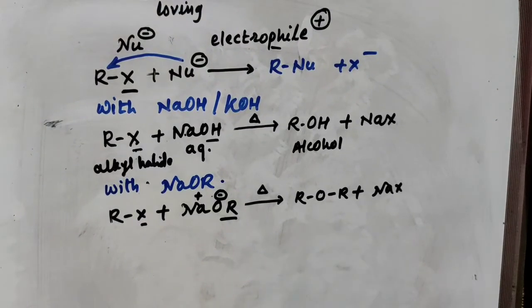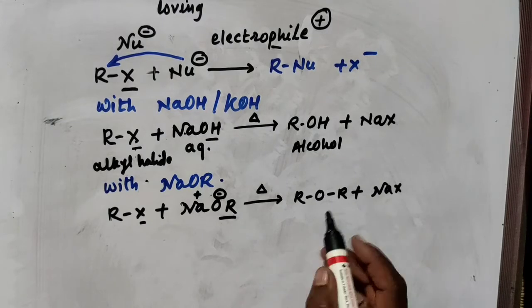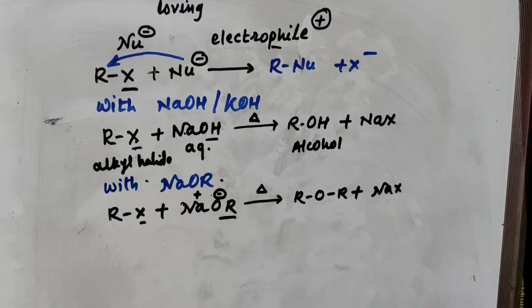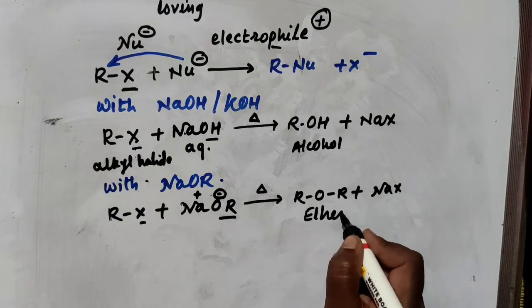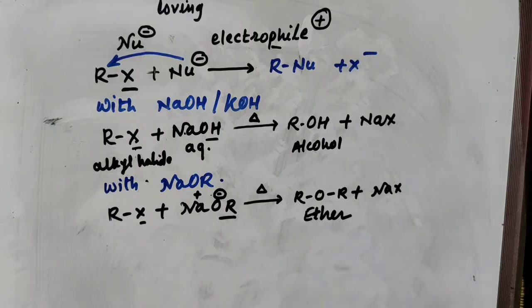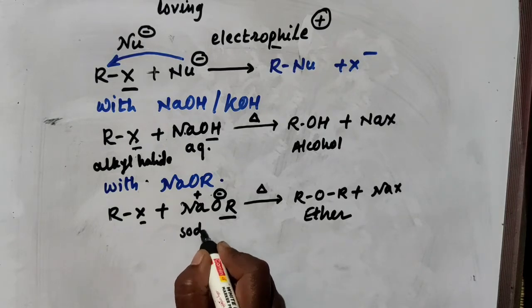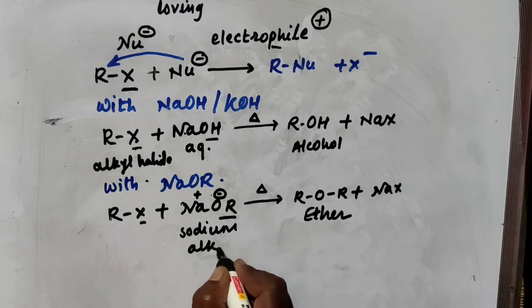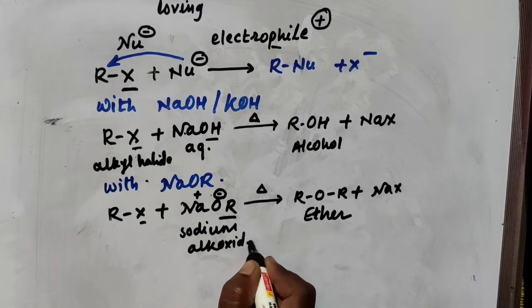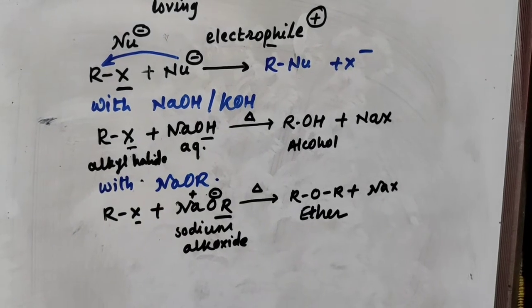You are well familiar with all the functional groups. So this C-O-C linkage is an ethereal linkage, and so this is your ether. The name of this compound is sodium alkoxide. This is alkyl halide.